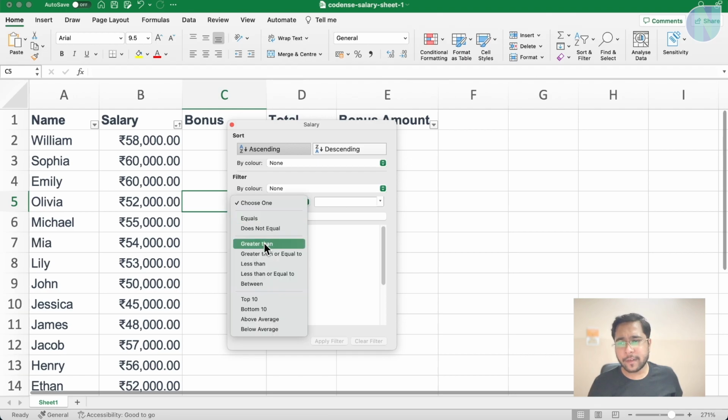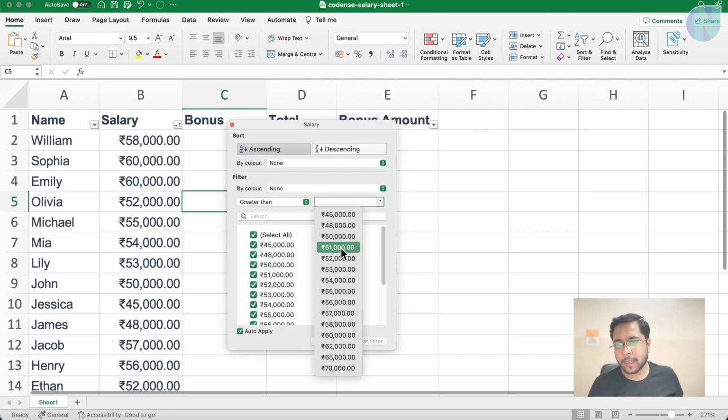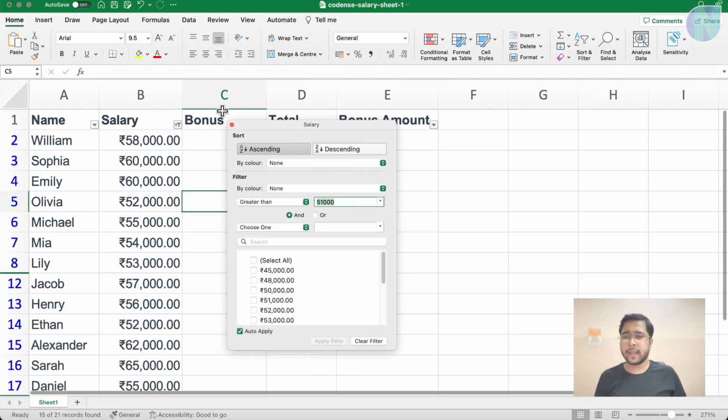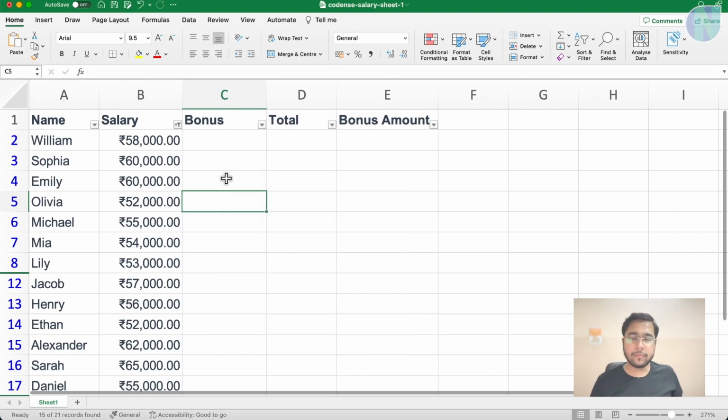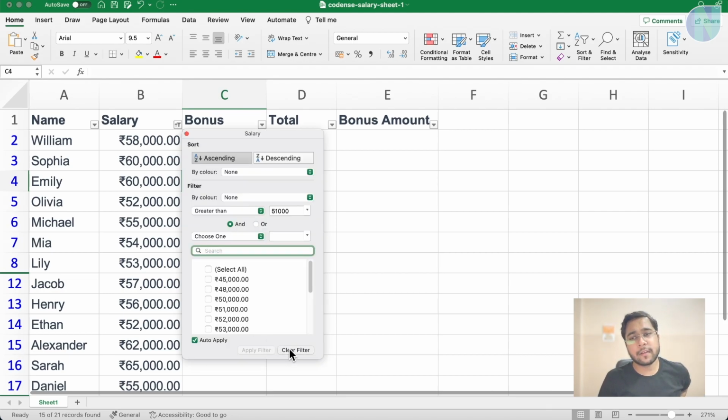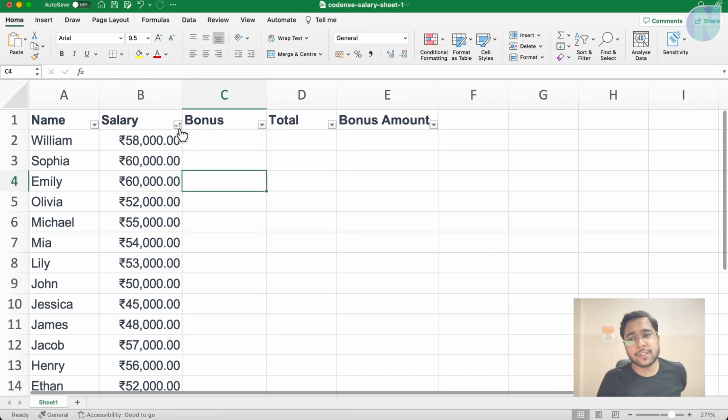Suppose I apply a filter here, greater than, and I apply, suppose, 51,000, and I close this window. Here you can see this thing. There is an icon change. This icon is different, this icon is different, and there is an icon change here. You can see this and these icons are different. So it means filter is applied on this column. You can click here and clear filter, and the icon will again change.